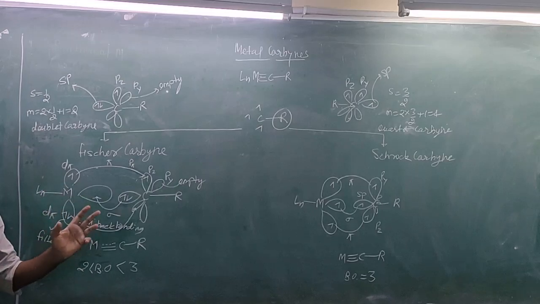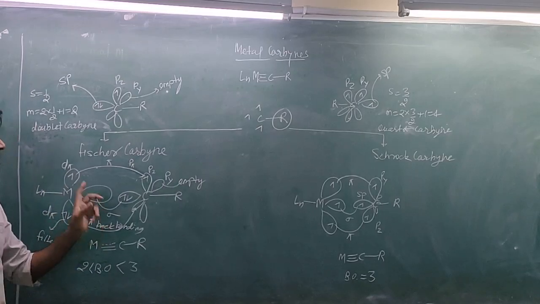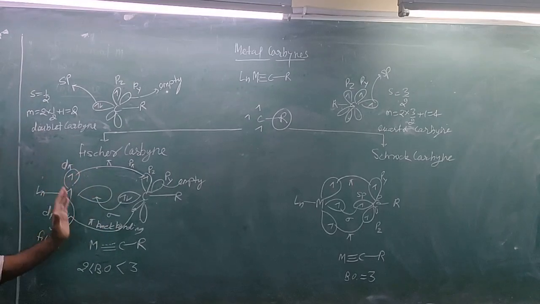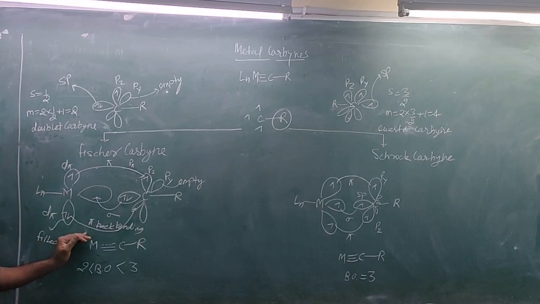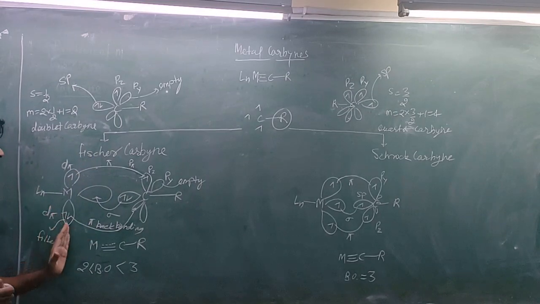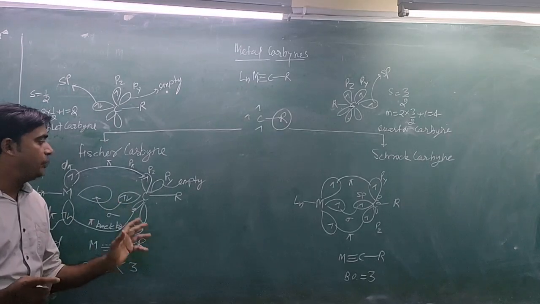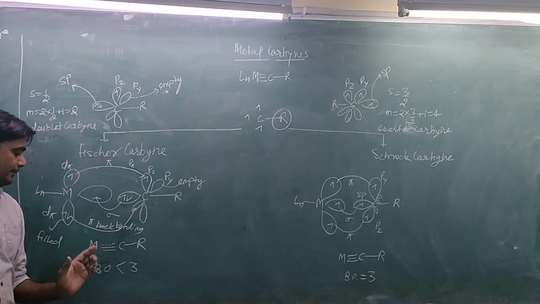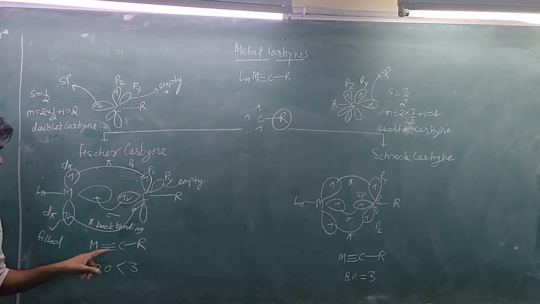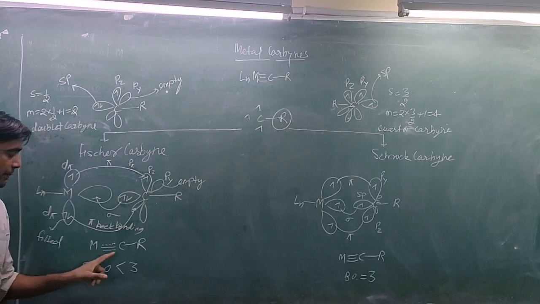So here there are 3 bonds: a sigma bond and a pi bond by the equal contribution of the d pi orbital and pz orbital, and another bond of pi character, in which the metal orbital contributes to the fully empty orbital of carbon. This bond is partial, and it generates triple bond character.